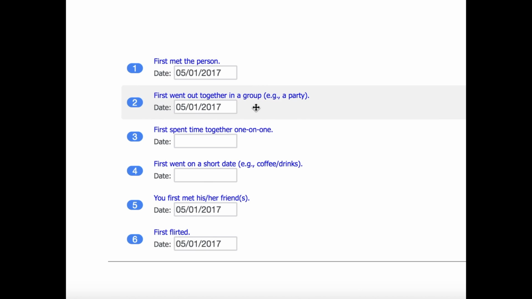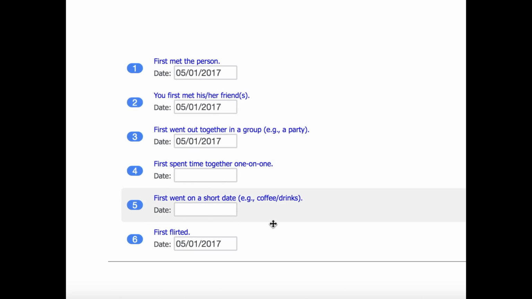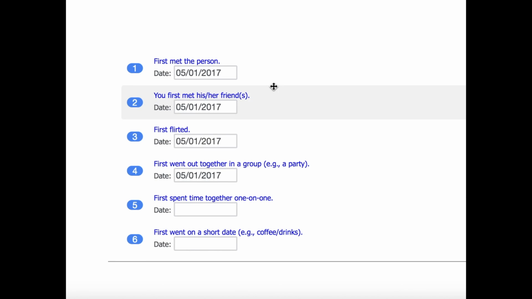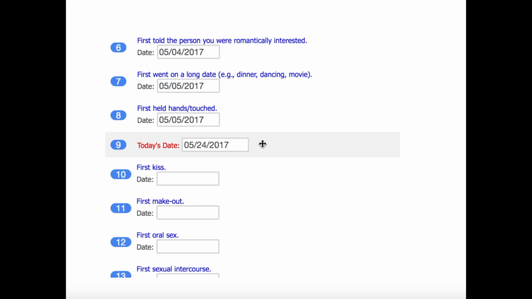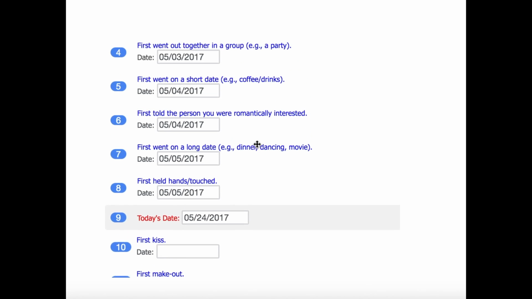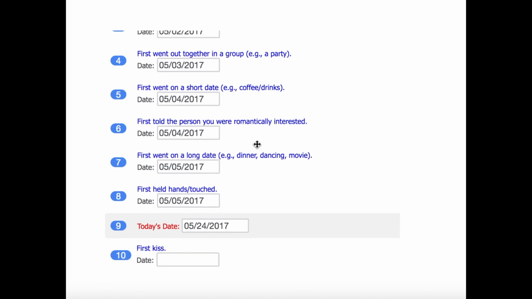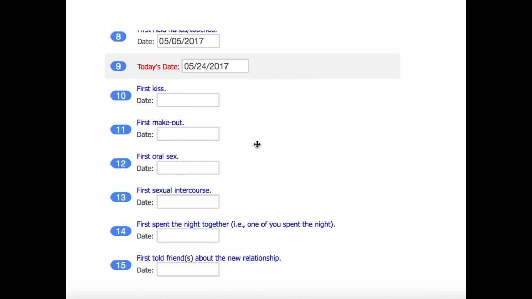If any of the events happen on the same day, just enter the same date for each of them, and when you drag and drop them into chronological order, be sure the events are listed in the order they occurred in on that date. The last event you should provide a date for is today's date. This event appears in red, and you should drag it to the appropriate place so that all of the events above it are the ones that have occurred with your target person and have dates listed, and all the events below it are the ones you left blank because they haven't occurred with your target person.